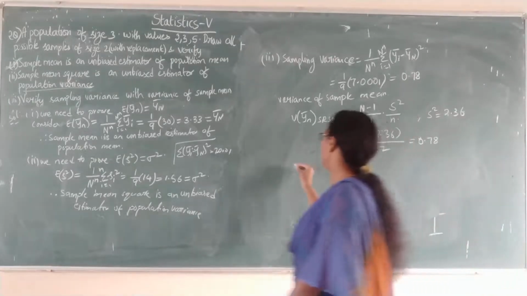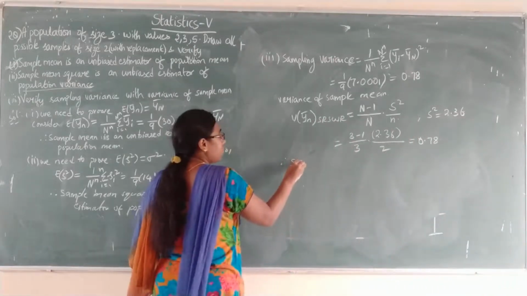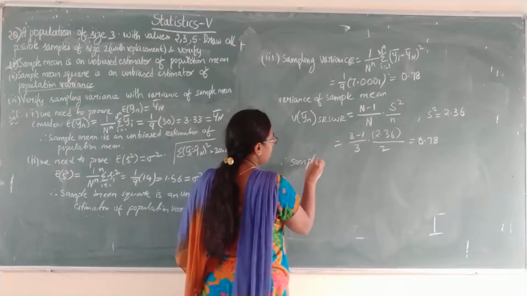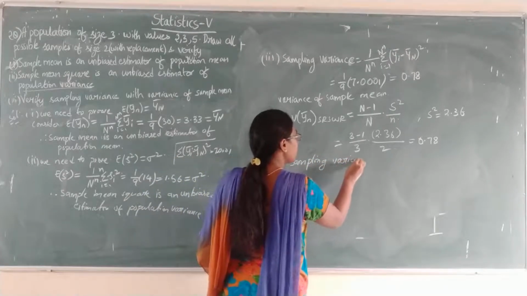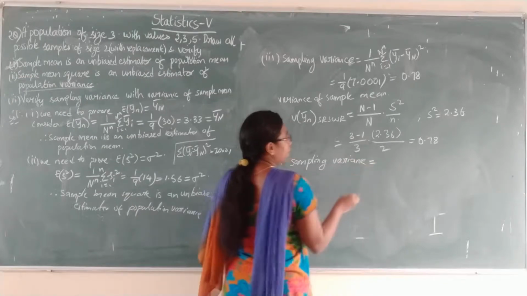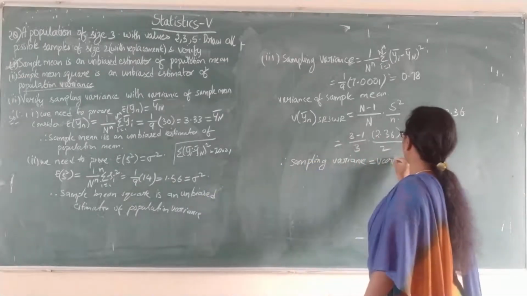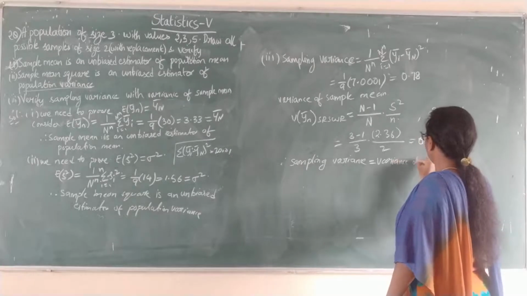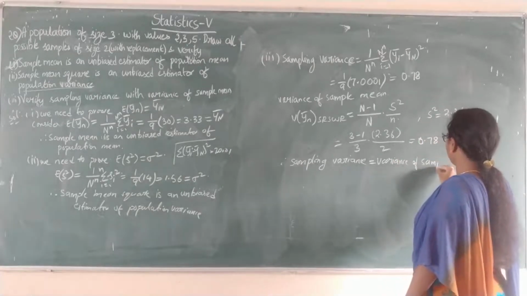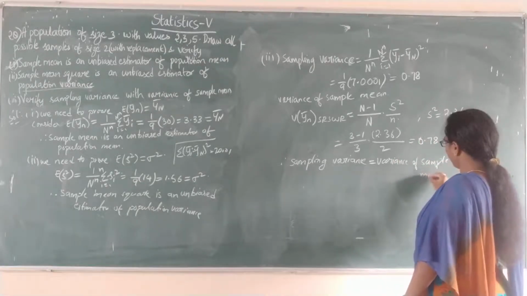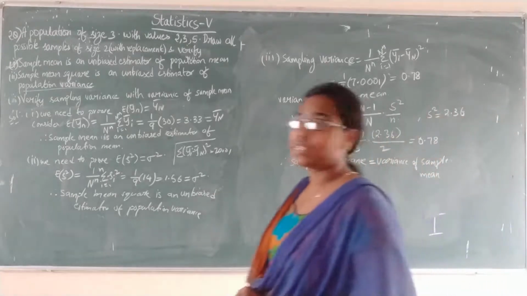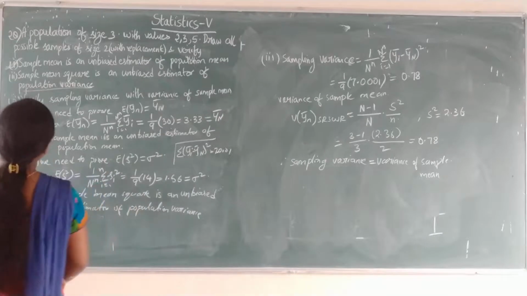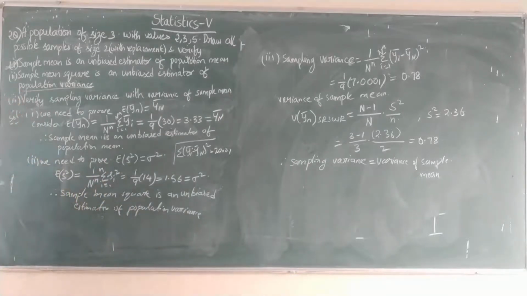So therefore, sampling variance is equal to variance of sample mean. So this is the problem related to SRS WR. So first bit, second bit and third bit, all the three bits are verified.